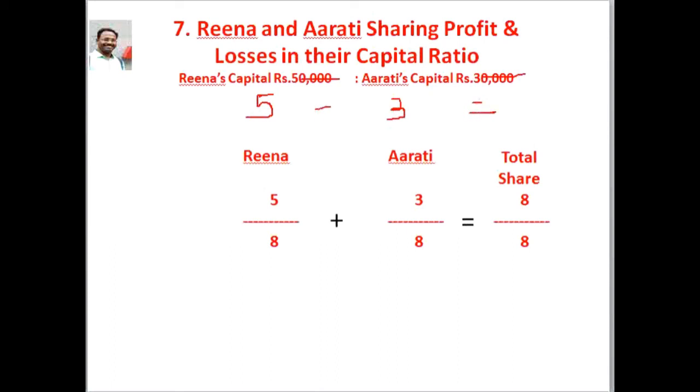Okay, and here the total share of the available profit and loss is 8 pieces, and hence here we get the profit and loss sharing ratio, that is 5/8 plus 3/8 is equal to 8/8, which is whole share. Okay, see, on that adjustment we make the necessary adjustment and their effects into the problem.